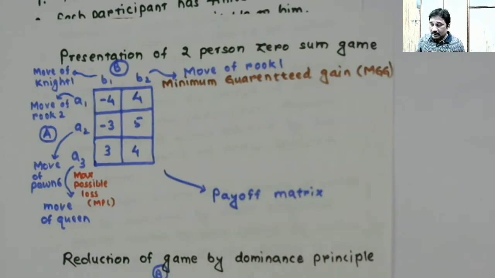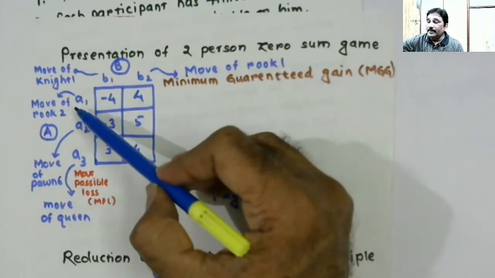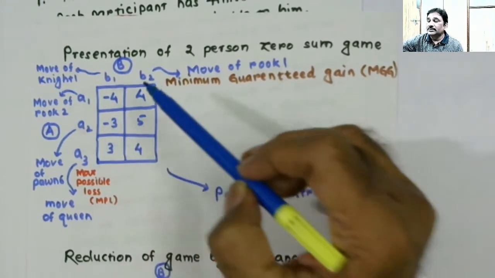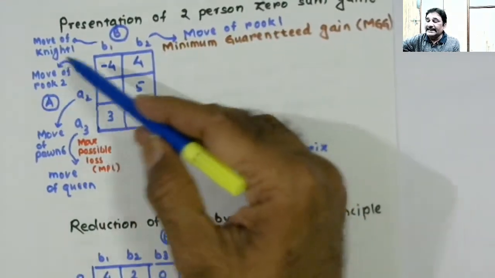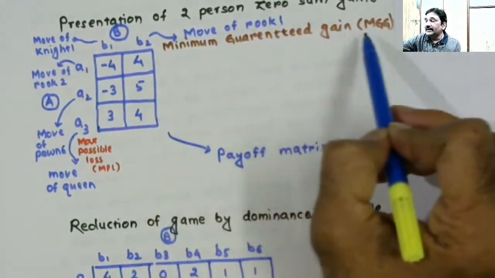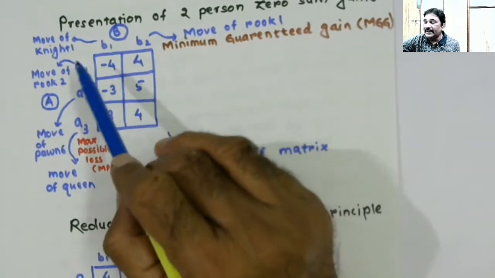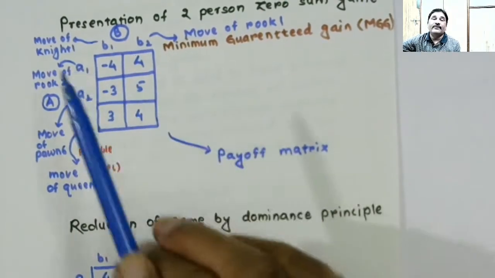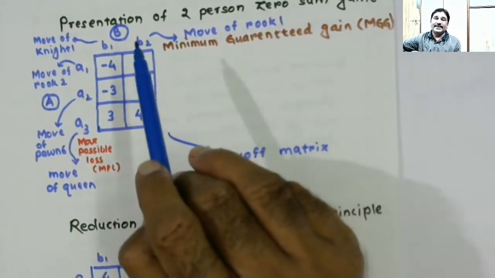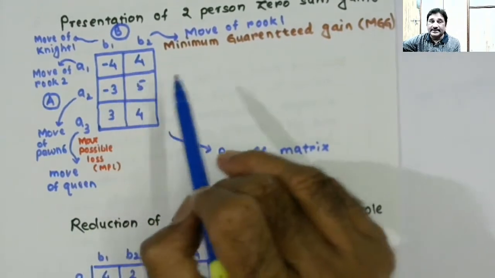Now, what will be the minimum guaranteed gain to player A if he plays A1? If player A plays A1, what is the minimum guaranteed gain?